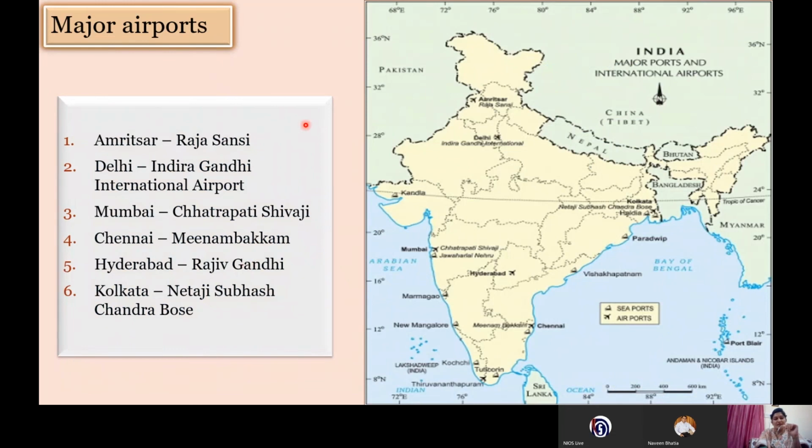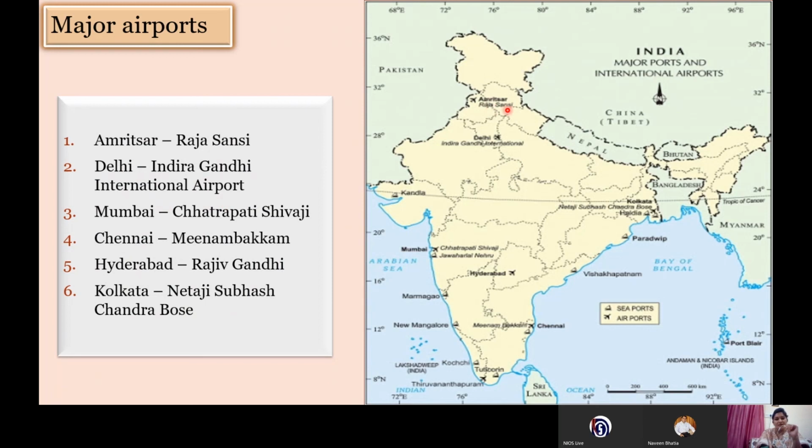Next, we'll discuss the major airports. It is also important from your exam point of view and from the 1 mark point of view also. Sometimes the name of the airport is asked in a 1 mark question also. Like for example, they can ask you, where is Indira Gandhi International Airport located? It is in Delhi. So let's take these places.